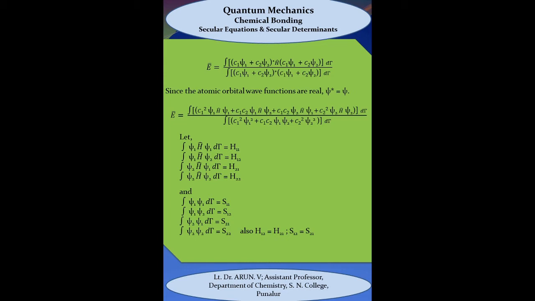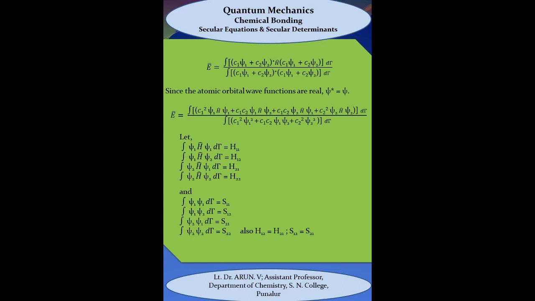Then, by using the expectation value postulate, the energy of that molecular orbital is equal to the integral of (C1 psi1 plus C2 psi2) star into h cap into (C1 psi1 plus C2 psi2) dt, divided by the integral of (C1 psi1 plus C2 psi2) star into (C1 psi1 plus C2 psi2) dt.